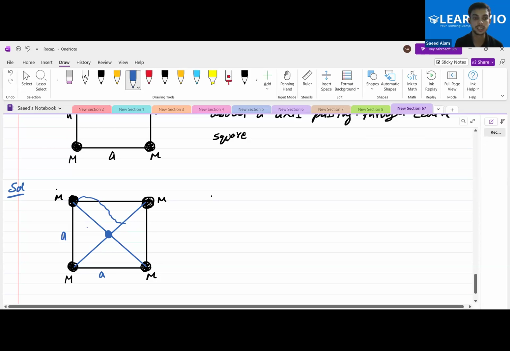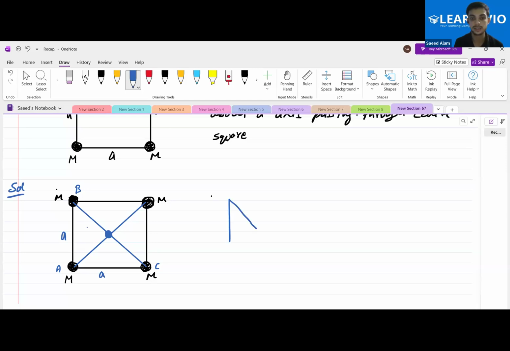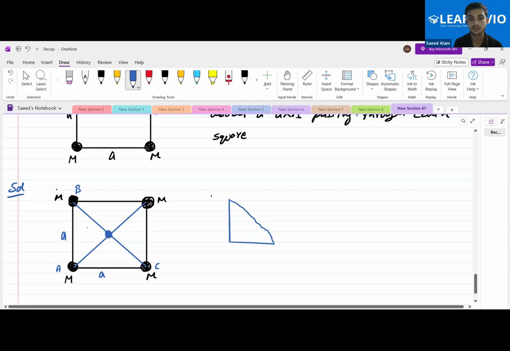What will be this whole distance? Let me mark it as ABC. If this is the triangle ABC, this is the point A, this is the point B, and this is the point C, this is 90 degrees, this is A, this is A. So what is this BC distance?